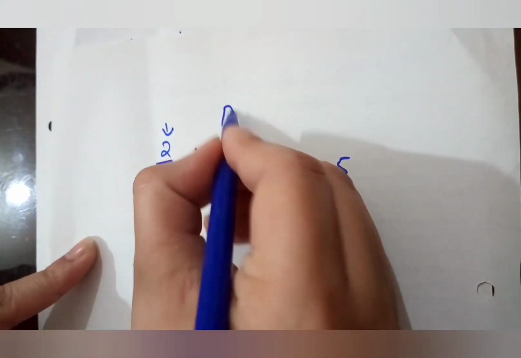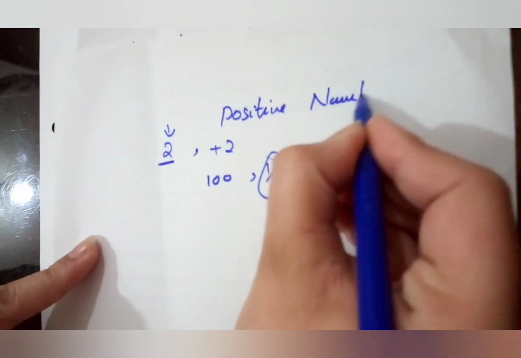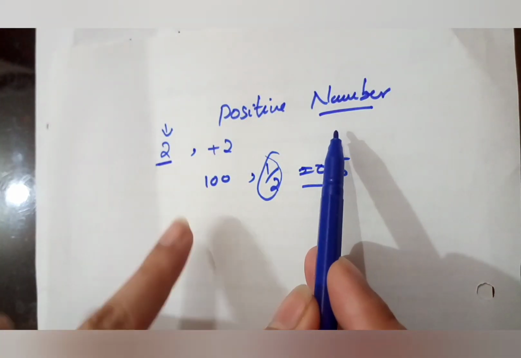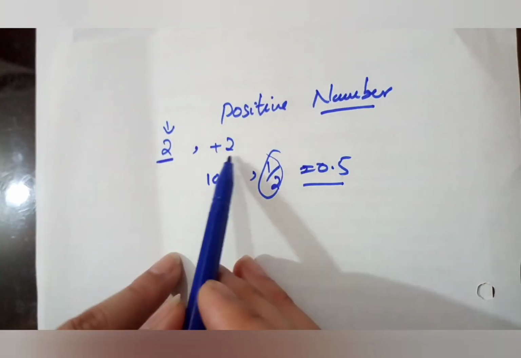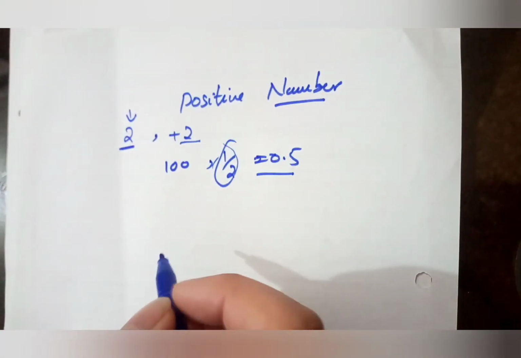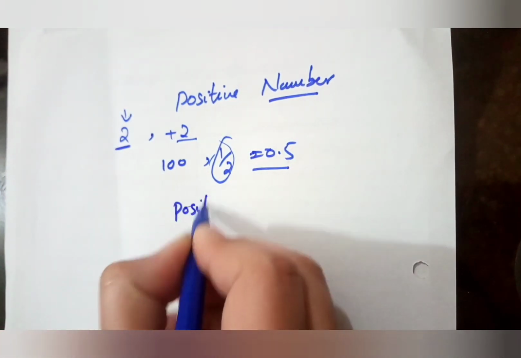Whenever we talk about positive numbers, I stress on this word number. It is a whole package that contains your integers as well as your fraction terms. After positive numbers, I will describe positive integers.